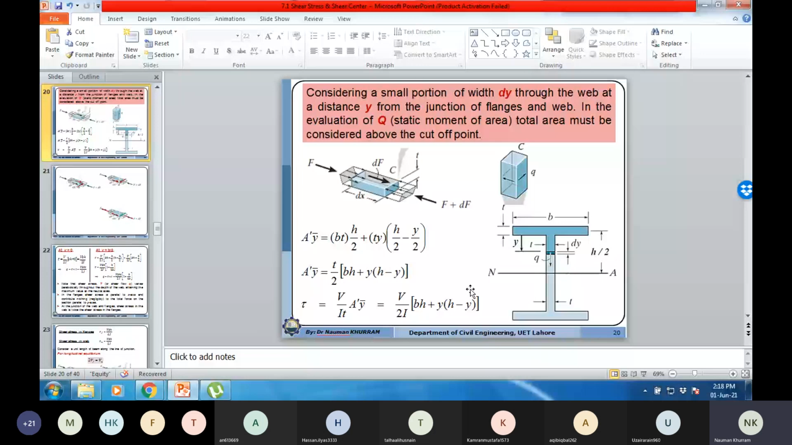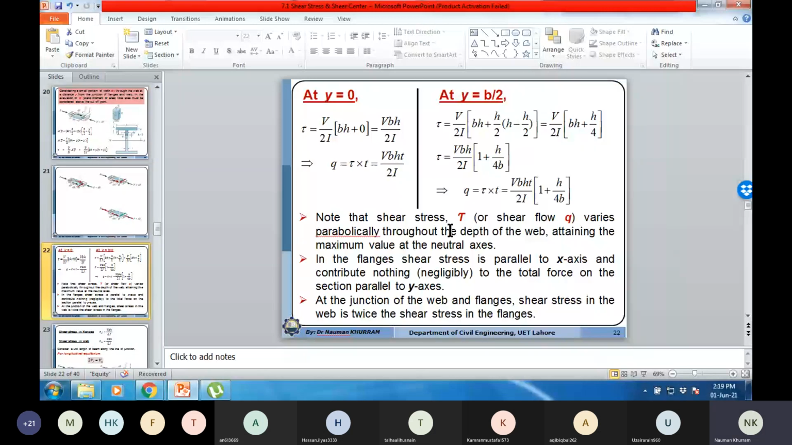It means that the distribution of shear stress in the web is a quadratic function of y value, or the shear stress varies parabolically along the length of web from the junction to this neutral axis, because shear stress is a second degree function of y. So note that the shear stresses or shear flow varies parabolically throughout the depth of the web and attains the maximum value along the neutral axis.